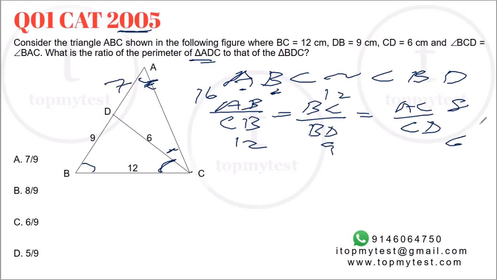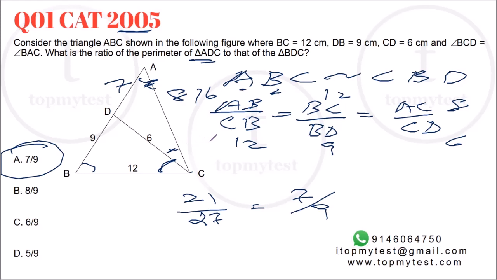AC we know is equal to 8. The perimeter of triangle ADC will be 7 plus 8, 15, plus 6, 21. The perimeter of triangle BDC will be 9 plus 6, 15, plus 12 is 27. So this ratio is 7 by 9. Option A will be your correct choice.